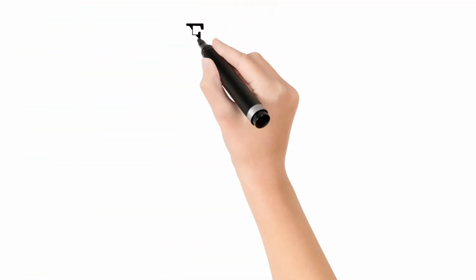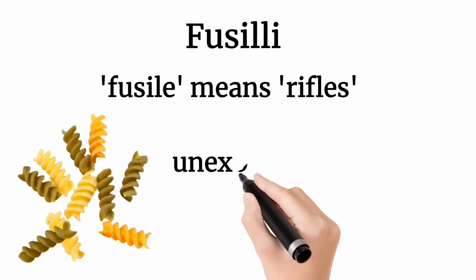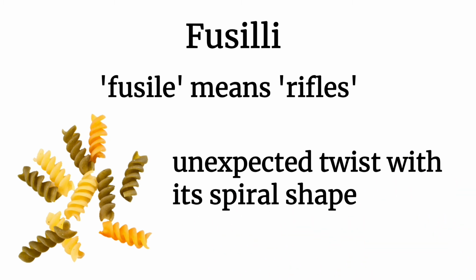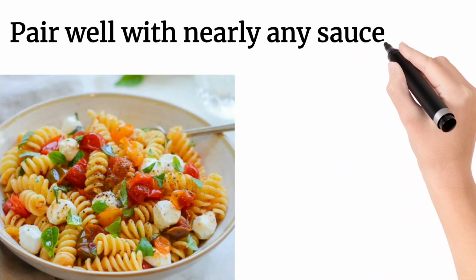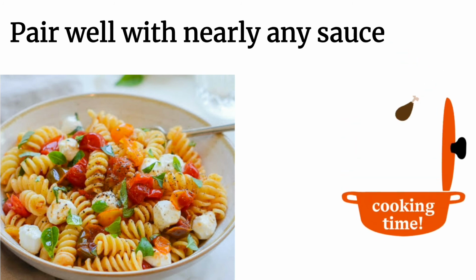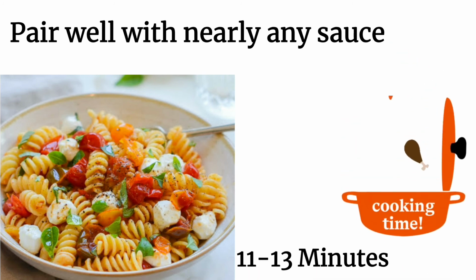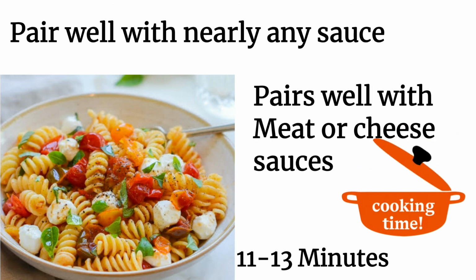5. Fusilli. Fusil means rifles. Fusilli gives any dish an unexpected twist with its spiral shape. These short noodles pair well with nearly any sauce, but they also make great summer pasta salads that you can bring on a picnic or to the neighborhood potluck. Cooking time is 11 to 13 minutes. It pairs well with meat or cheese sauces.